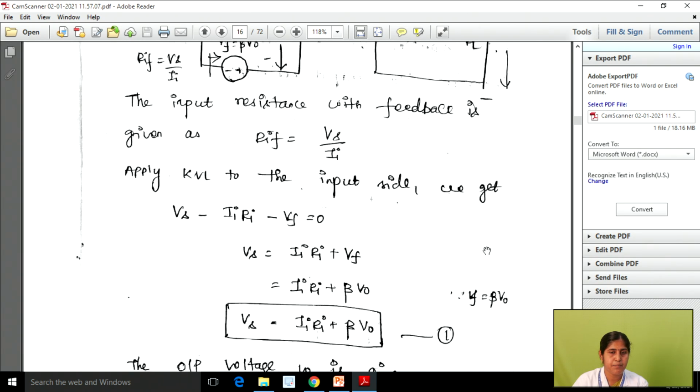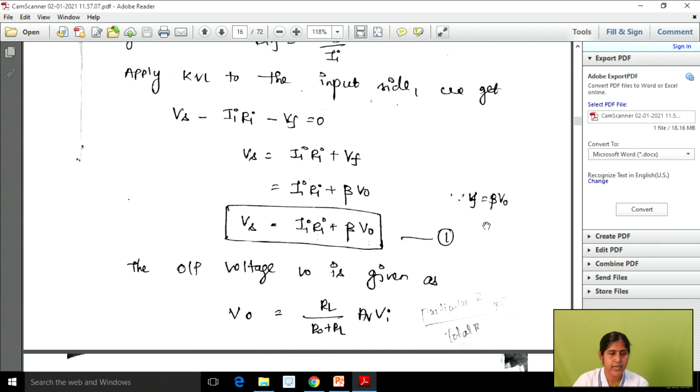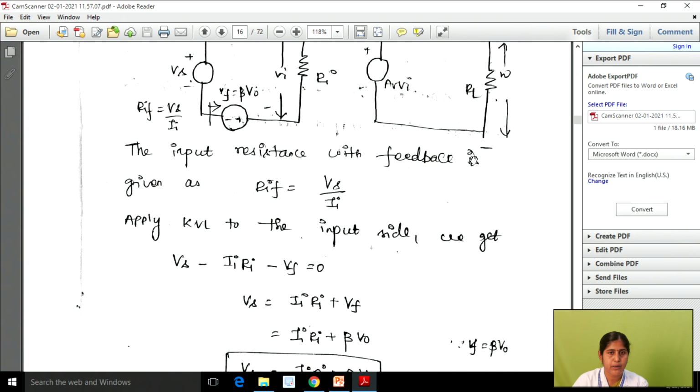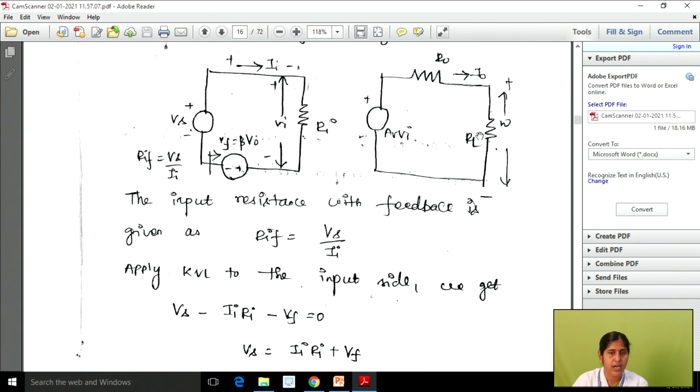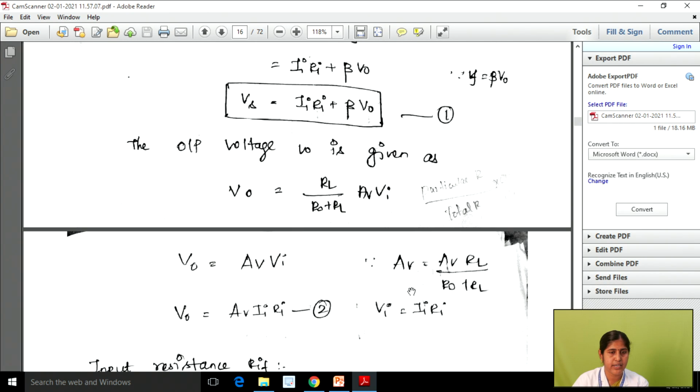What is Thevenin's theorem? The particular resistance into the applied voltage, divided by the total resistance. So we can write V naught equal to the particular resistance RL, divided by R naught plus RL, into the applied voltage. What is the applied voltage here? AV into Vi. So this is V naught. From this we can write AV, which we have assumed, equal to AV into RL divided by R naught plus RL.